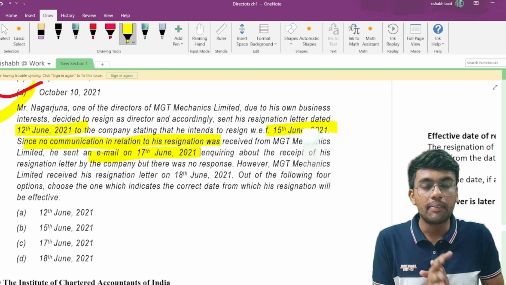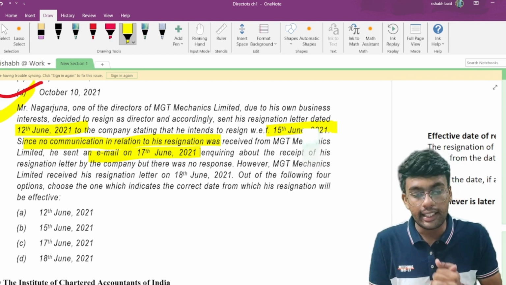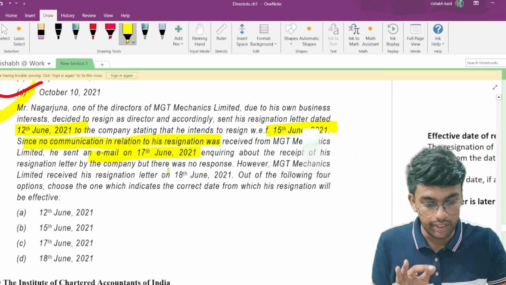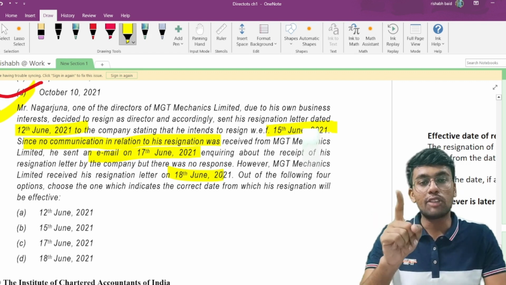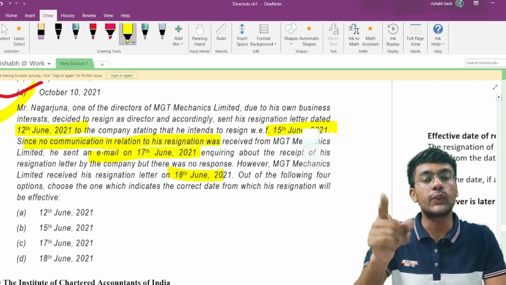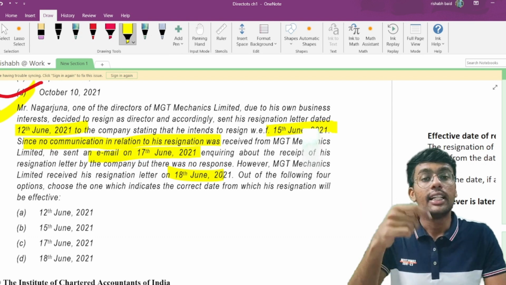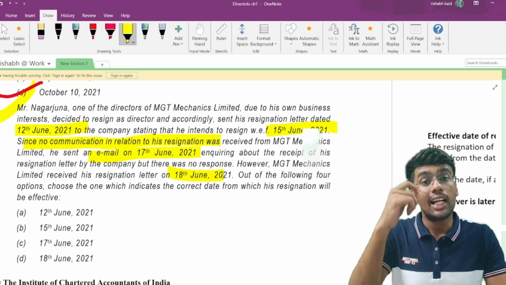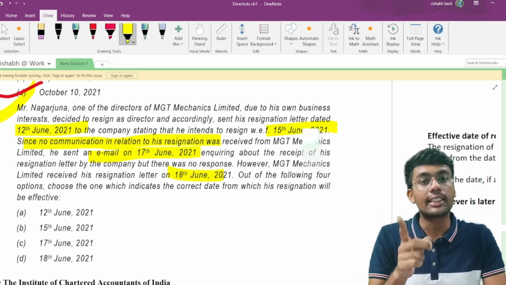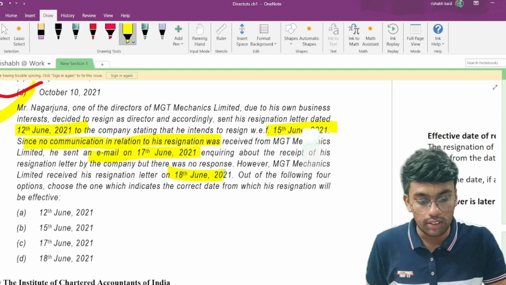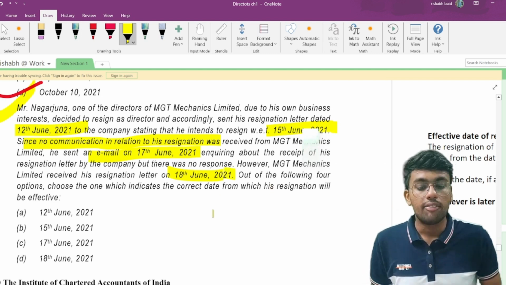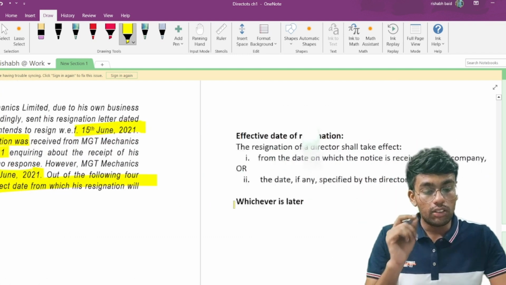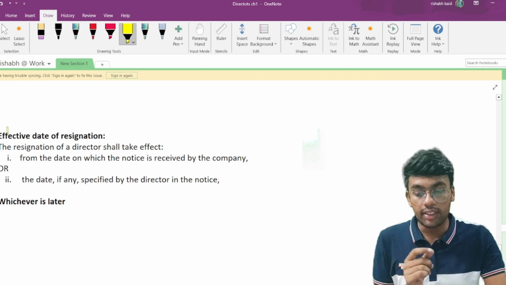When did MGT Mechanics receive the resignation letter? On 18th of June 2021. There are 4 dates. On 12th of June I am sending the notice saying that from 15th of June I will not be serving as director. On 17th of June I am sending a reminder saying that I did not receive any response. Whereas the board actually received the resignation letter on 18th of June 2021. Out of the following 4 options, which indicates the correct date from which the resignation will be effective? So what does the provision say? It says that the effective date of resignation would be what?